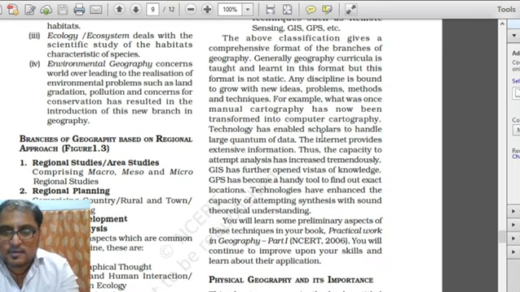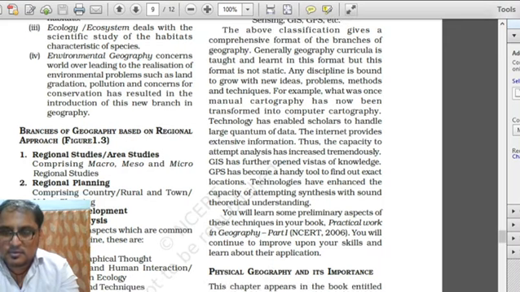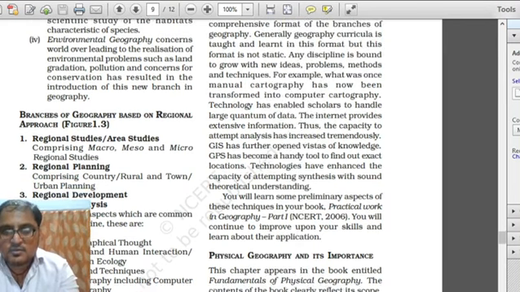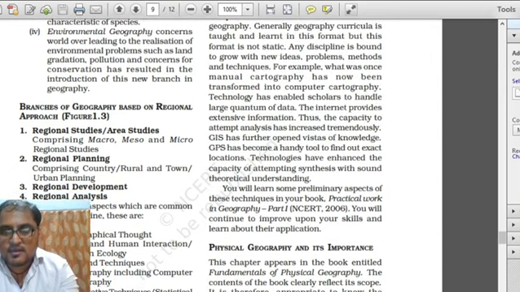Technology has enabled scholars to handle a large quantum of data. Earlier they used to handle very limited data, but with the coming of information technology and communication channels, we analyze a large quantum of data at a particular time.